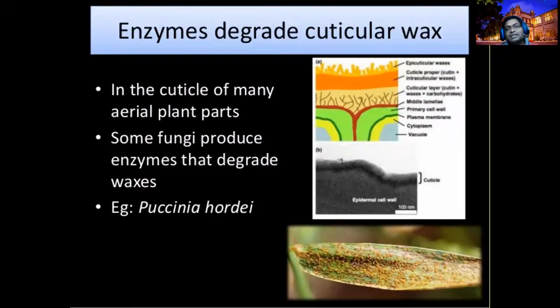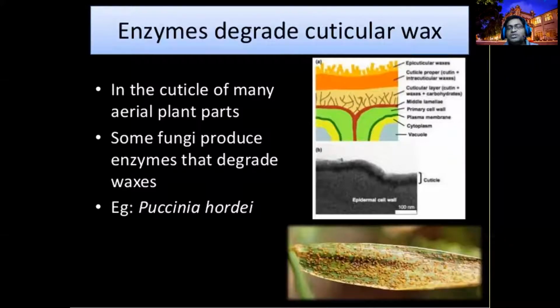How are they breaking these structural components? You all know that in many plants, in the external region, you can find the waxes. If wax is present in the cuticle, some fungi produce certain specific enzymes.